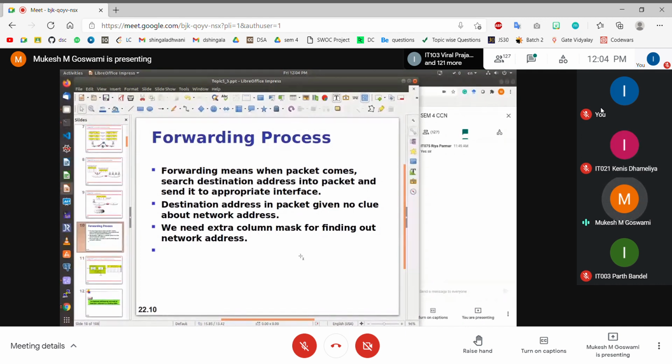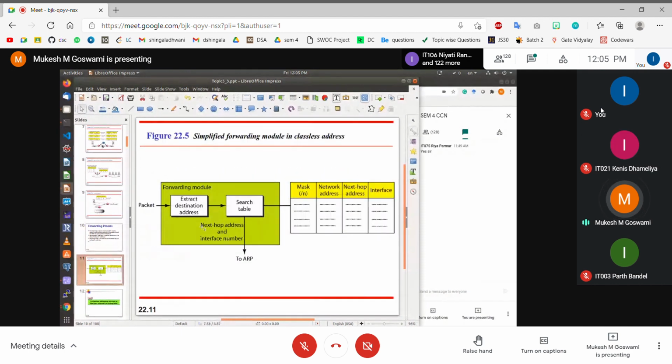And based on that, we have to make a decision whether they are matching. If they are matching, then we can take up the next hop address, and then we can forward the packet to the next hop outgoing interface, right? So this is basically going to be the process: whenever a new packet is coming in, the first thing that you need to do is extract the destination IP address from the packet. So how do you extract the destination IP of the packet? You have to process the packet, you have to open up the packet header.